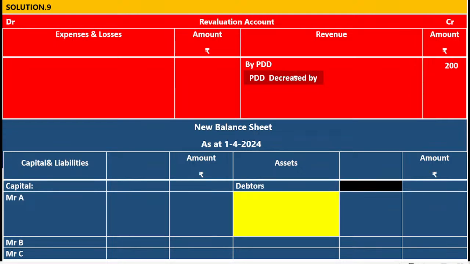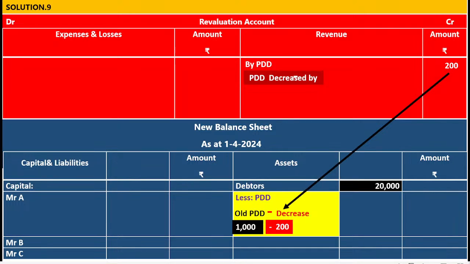Debtors, open the question from the old balance sheet, 20,000. Less PDD, old PDD minus decrease. Old PDD is given in the old balance sheet, 1,000, minus the decrease in the PDD from the revaluation account. Check it like this.